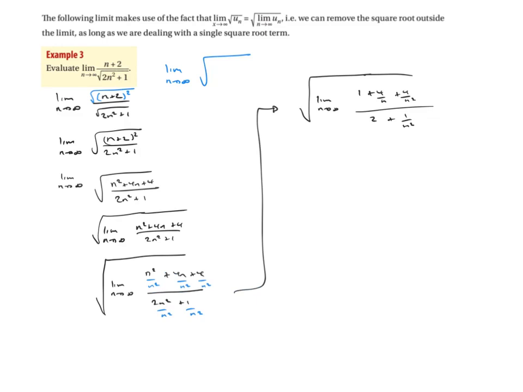Now I'm going to take the limit. If I take the limit, this will go to 0. I think we should be happy with that from the previous slides. Now this is going to be 0 and this is going to be 0. Which means I'm going to be left with the square root of (1 plus 0 plus 0) all over (2 plus 0), which is the square root of 1 over 2. You could probably get away with leaving it like that, but mathematically we should write the square root of 1 over the square root of 2, which then is 1 over root 2, and we are done.